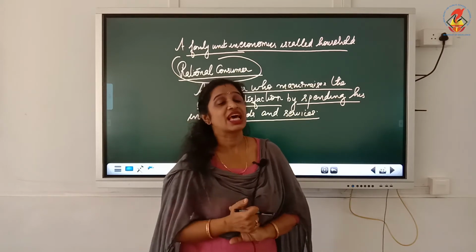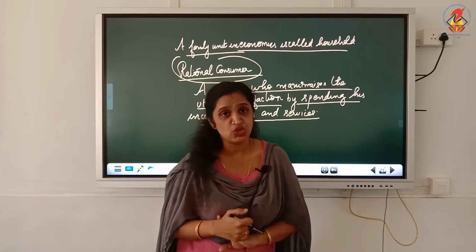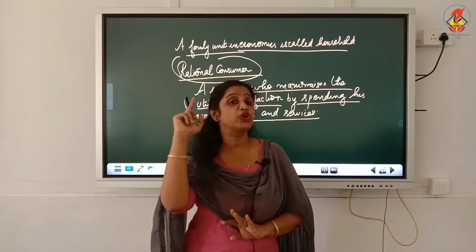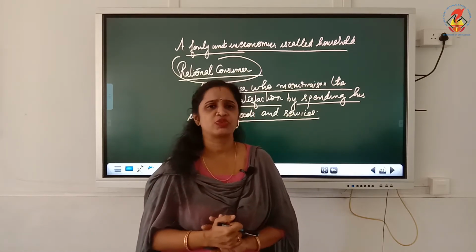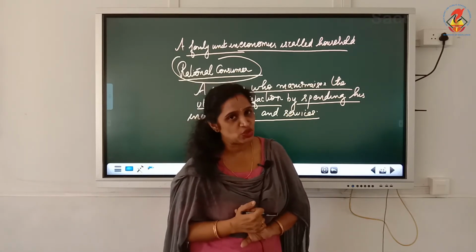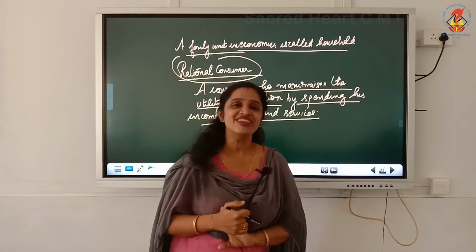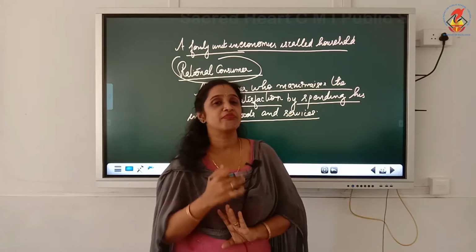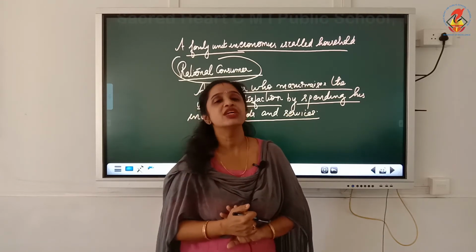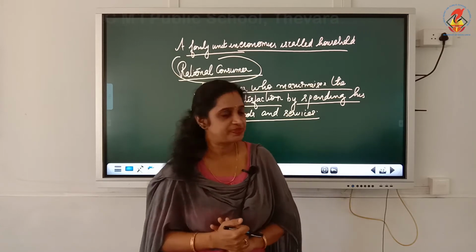That is known as a rational consumer. That person becomes a rational consumer when he is able to maximize his satisfaction. He needs the maximum satisfaction. So that kind of consumer is known as a rational consumer. We all are rational consumers. We all want to get maximum satisfaction from the purchase of goods and services from the income.